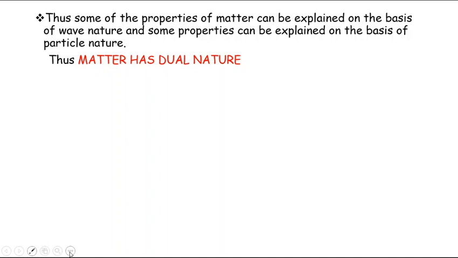So classically we considered radiations to have a wave character and matter to have a particle character, but according to modern concepts, we consider that both matter and radiations have a dual character.